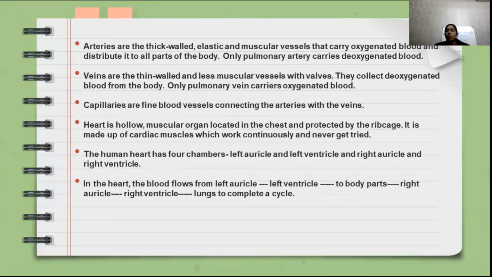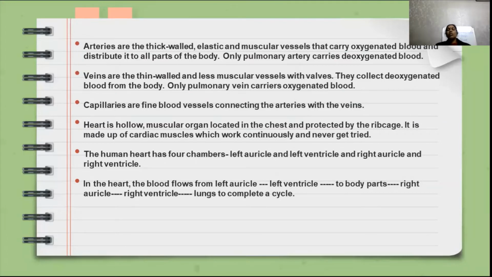Arteries are the thick-walled, elastic and muscular vessels. And these arteries are carrying oxygenated blood. Normally, arteries are carrying oxygenated blood, but one exceptional case is here. What is the function of these arteries? These arteries are carrying oxygenated blood and distributing that to all parts of our body. But the exceptional case is the pulmonary artery. Only pulmonary artery carries deoxygenated blood.